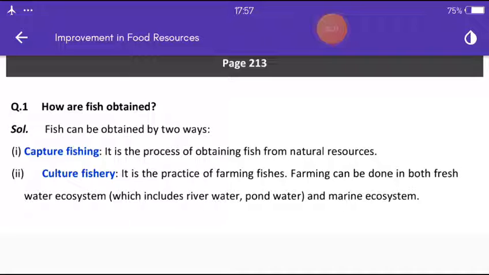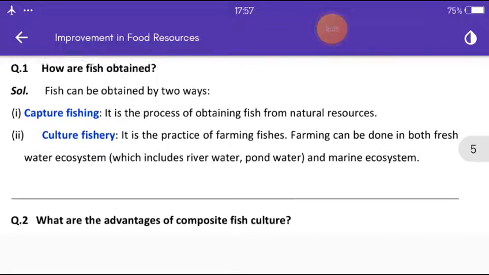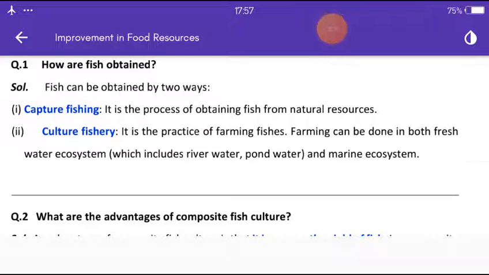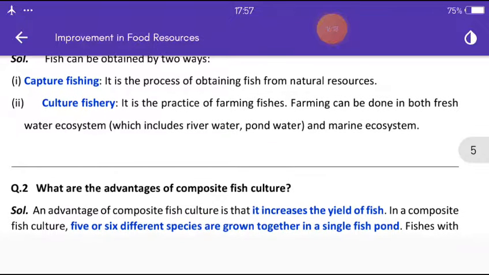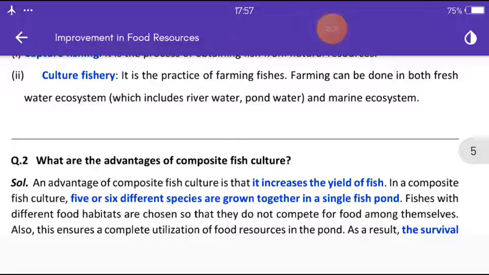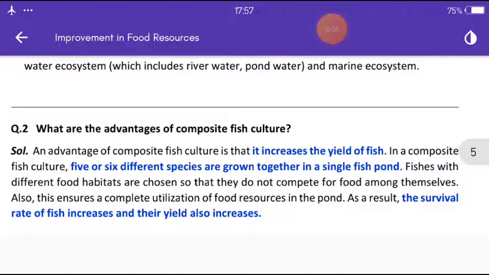Next question. How are fish obtained? So fish can be obtained in two ways, capture fishing and culture fishing. Capture fishing में क्या होता है? It is the process of obtaining fish from natural resources. Then culture fishery में क्या होता है? It is the practice of farming fishes. Farming can be done in both freshwater ecosystems, which include river water and pond water, and marine ecosystems.